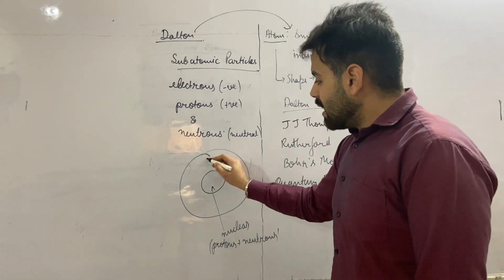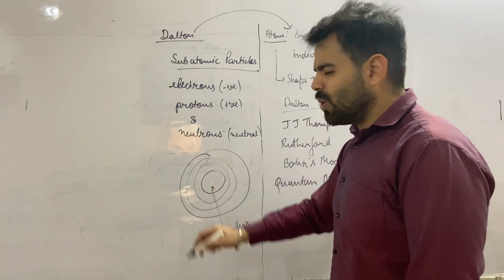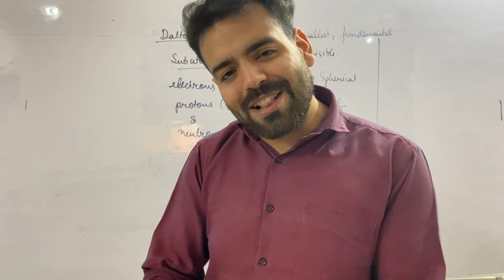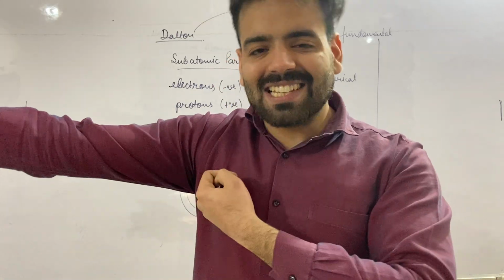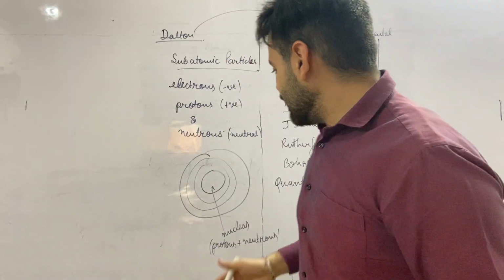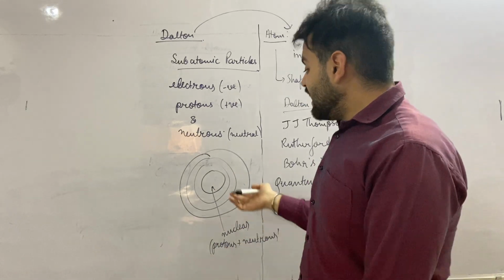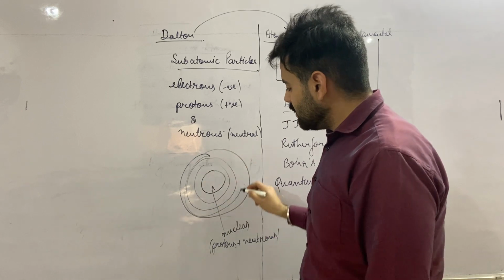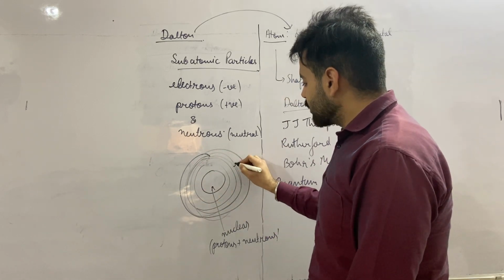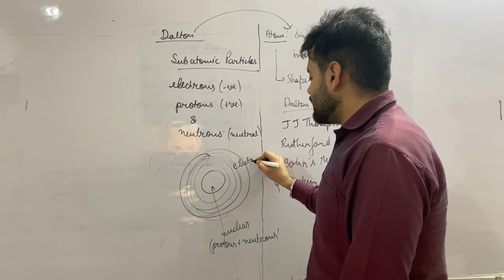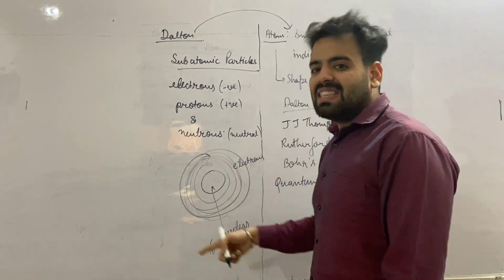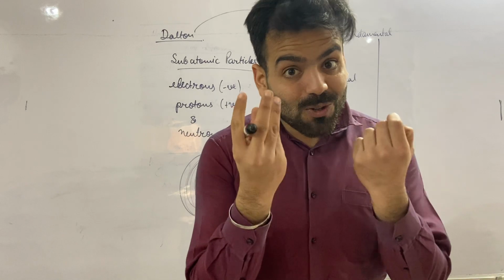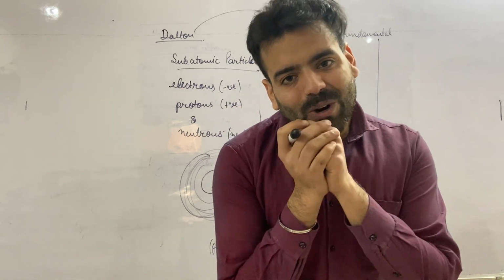Whereas there are these orbits, you call them orbits. Further you will realize that they are divided into shells, subshells, and orbitals. That is again a part of quantum theory. But for now let us understand that the electrons are revolving around the nucleus in the atom only. So basically in these paths my electrons are revolving. So electrons are outside the nucleus but in the atom only. Right? So this is the basic idea of the structure of the atom. This is the basic idea of what chemistry is.